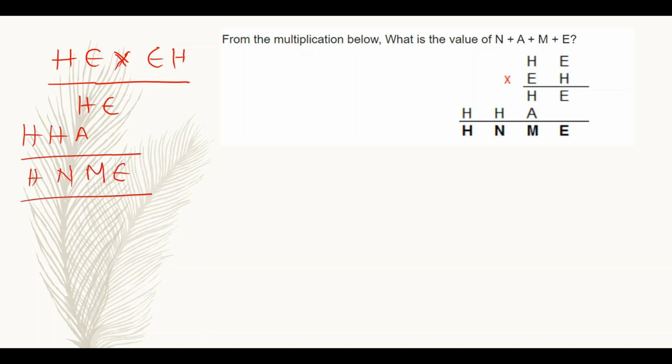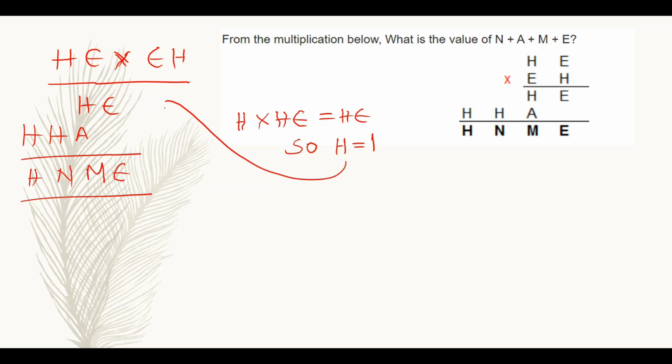Here, with the multiplication of the first digit, that is the units digit of EH, with HE: H into HE is giving HE only. So what will be the value of H? 1 into HE is equal to HE. So H will be 1. H value will be 1 here.